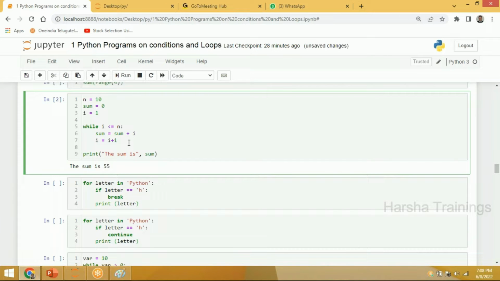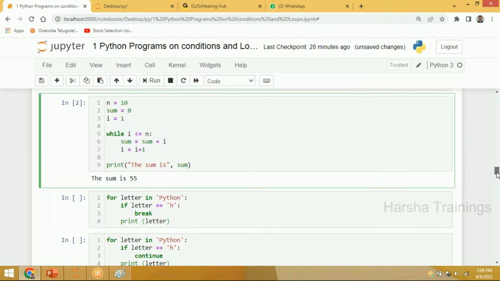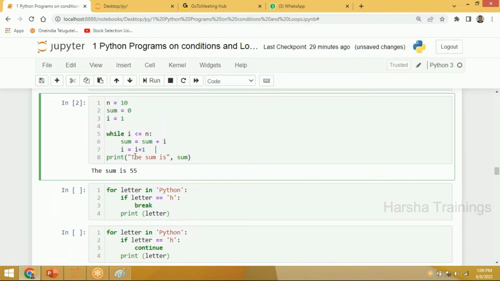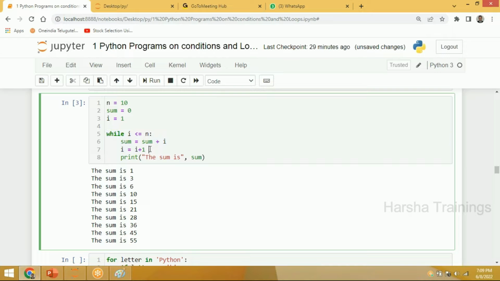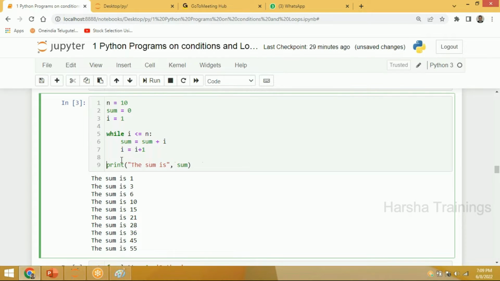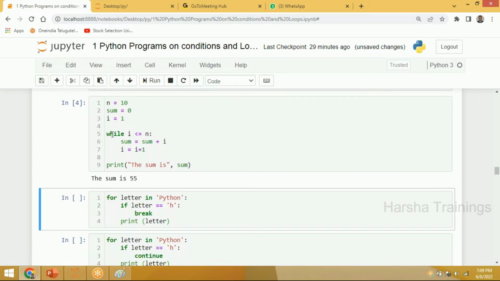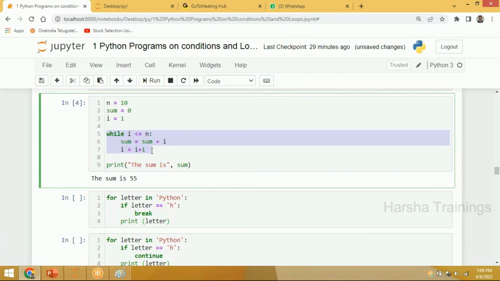Now, let me ask one question, Andy, please. Why have I kept this print statement after the while loop? If I put this print statement here, what will happen? If I put this print statement in this block, every time the value will get printed. I wanted to print the sum of all 10 numbers after completion of this entire loop. So I have kept this print statement outside of this block. Until I complete all 10 iterations, the sum will not get printed. Clear for you? Can you please respond?